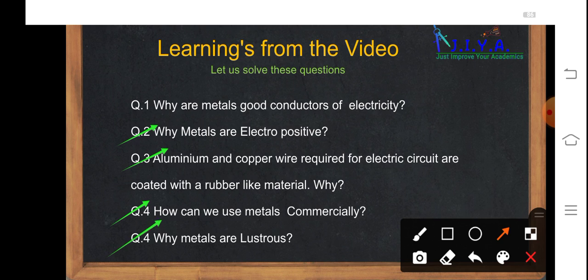Now the last question, why are metals lustrous? Why do metals have luster? This is due to the electron excitation property in a metal. Metal can show the electron excitation by the absorption of energy. And when this electron comes back to the ground state level, it emits electromagnetic radiation. And thus metal has luster and they shine.